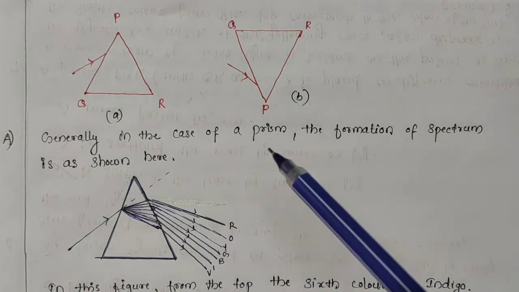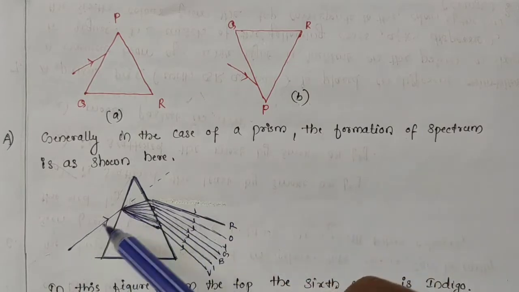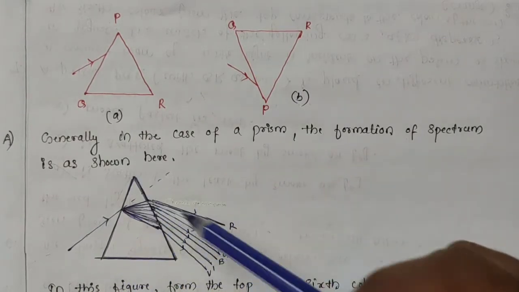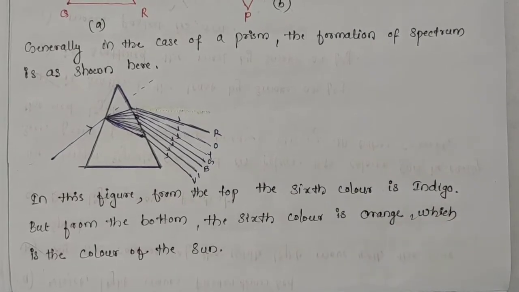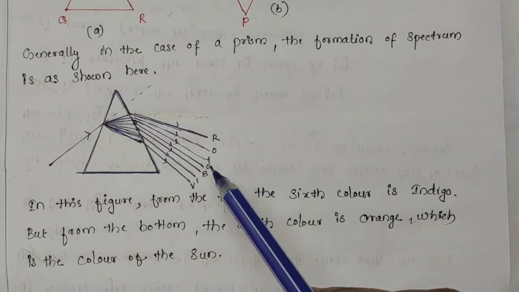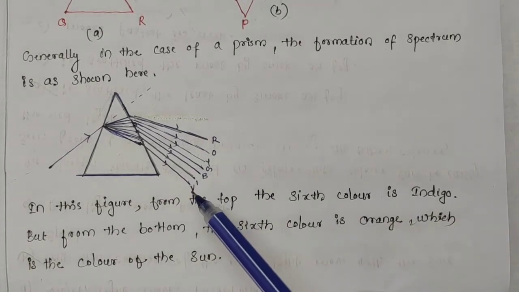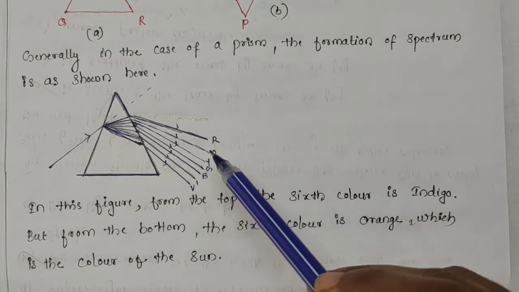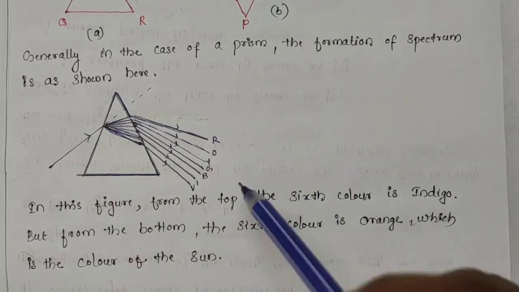Generally, in the case of a prism, the formation of the spectrum is as shown here. Now, white light will be passed through this glass prism. It gets split into 7 different colors in the order violet, indigo, blue, green, yellow, orange and red from the bottom to the top, VIBGYOR. In this figure, from the top, the sixth color is indigo. But from the bottom, the sixth color is orange, which is the color of the sun.